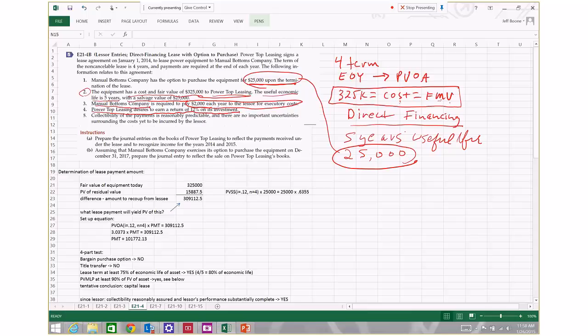Finally, we're told that the lessor's ability to collect these payments is reasonably assured, and there are no important uncertainties surrounding the cost to be incurred by the lessor. In other words, the lessor, upon inking the contract, has done essentially everything that he is required to do in connection with this lease.